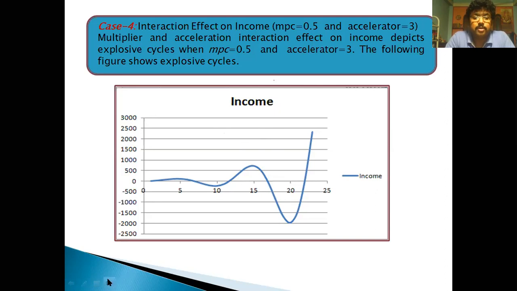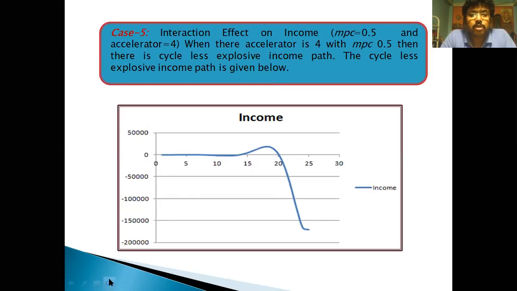accelerator. Now case 5, the interaction effect on income when the marginal propensity is 0.5 and the accelerator is 4. When the accelerator is 4 with a marginal propensity to consume of half, there is a cycleless explosive income path.